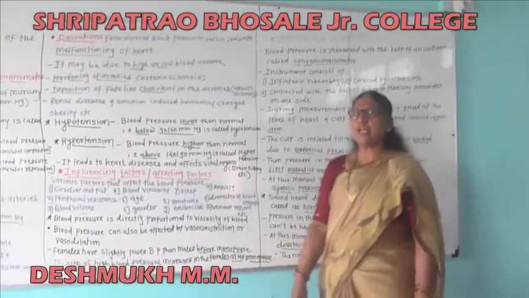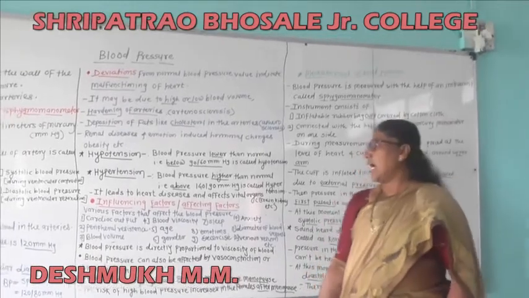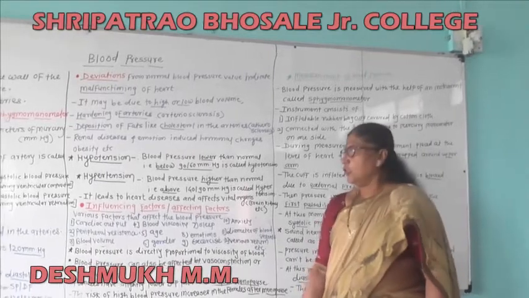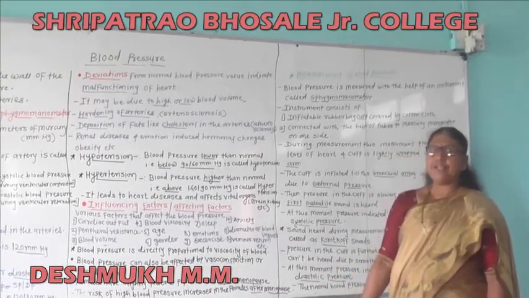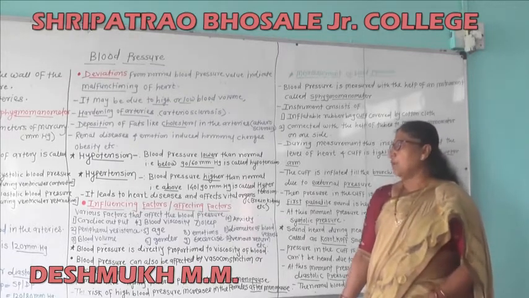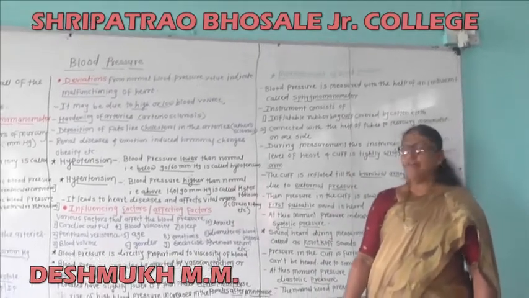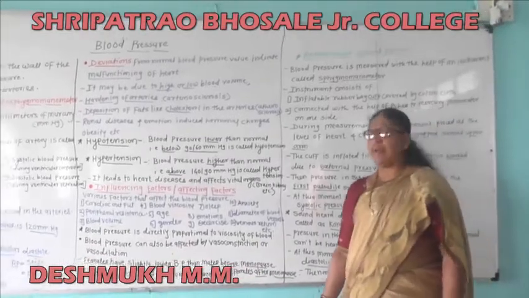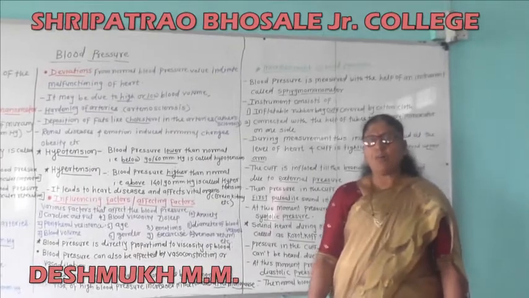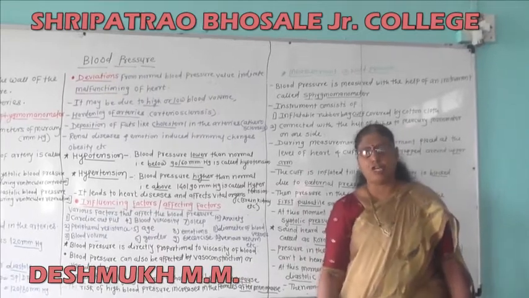What is hypertension? Or define the term hypertension. Hypertension is the blood pressure higher than normal, that is above 140/90 mmHg.